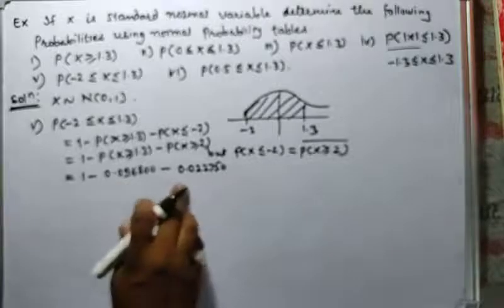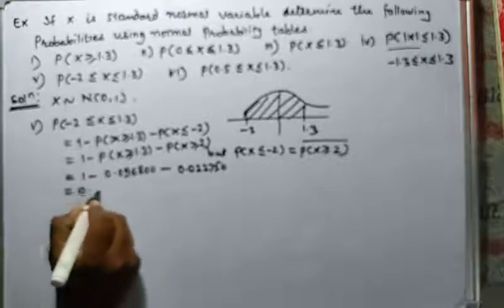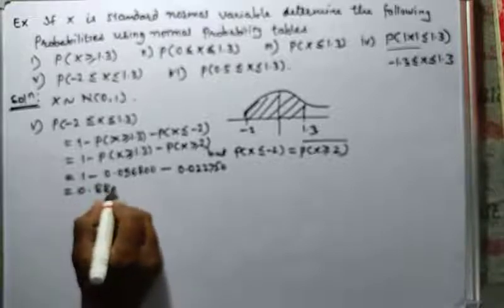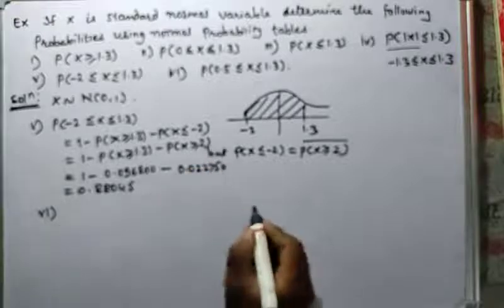After subtracting this from 1, we'll get the answer 0.88045.